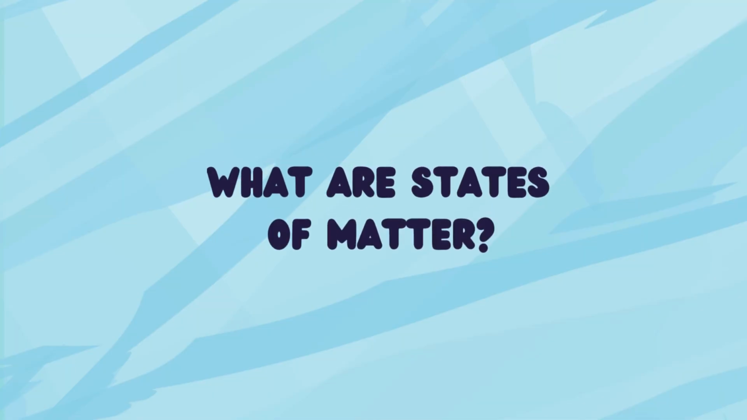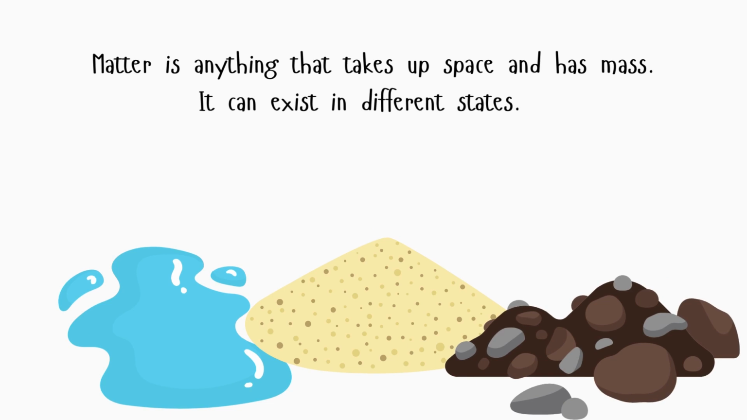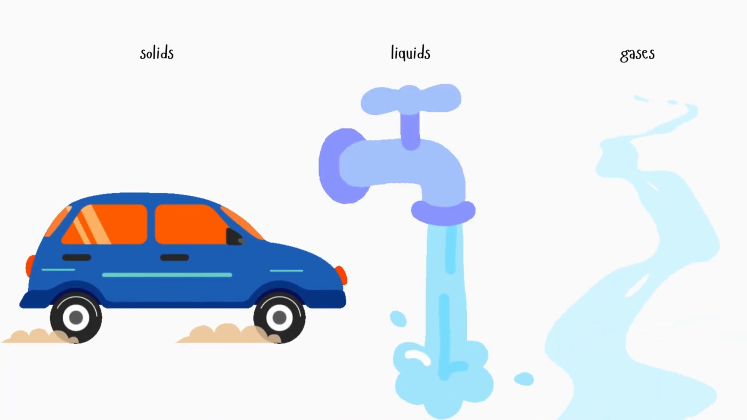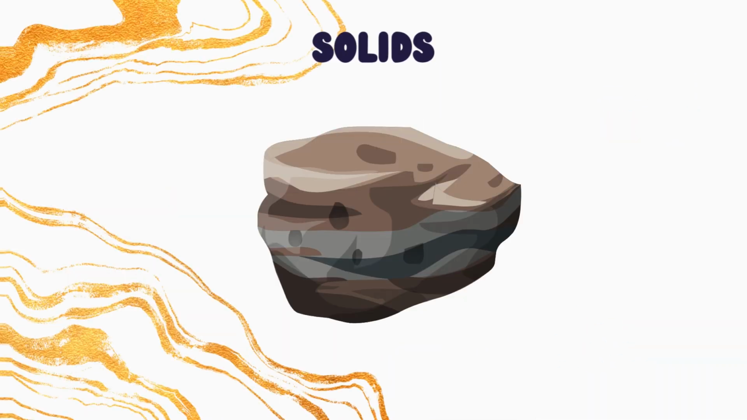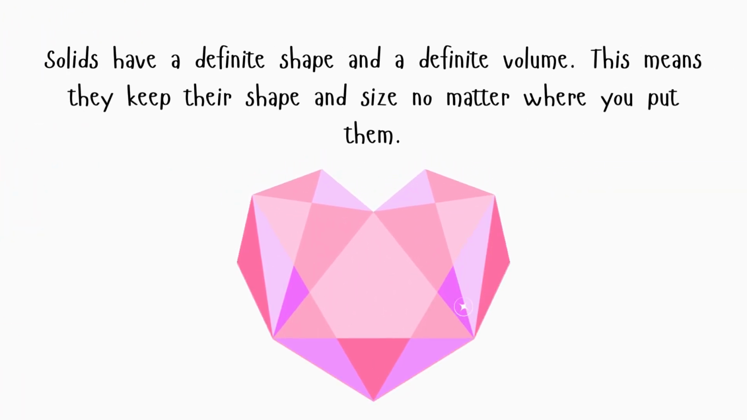What are states of matter? Matter is anything that takes up space and has mass. It can exist in different states, mainly solids, liquids, and gases. Solids. Solids have a definite shape and a definite volume.